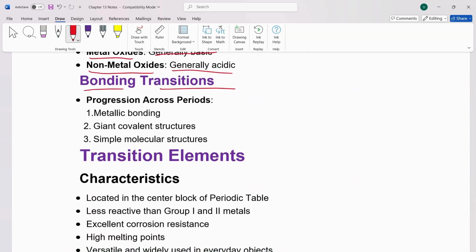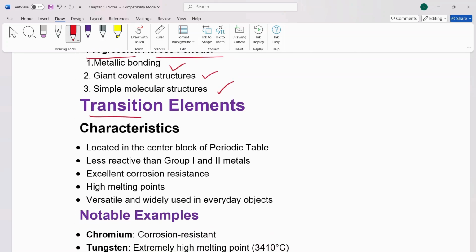Bonding transition progression across period. There is metallic bonding, giant covalent structures, and simple molecular structures as well. For transition elements, what are their characteristics? Important.